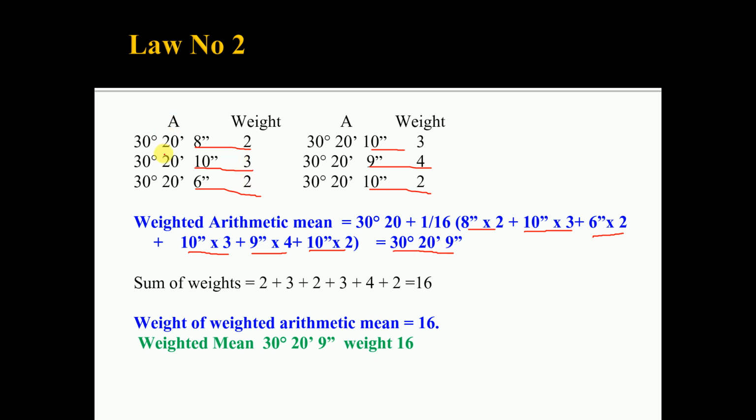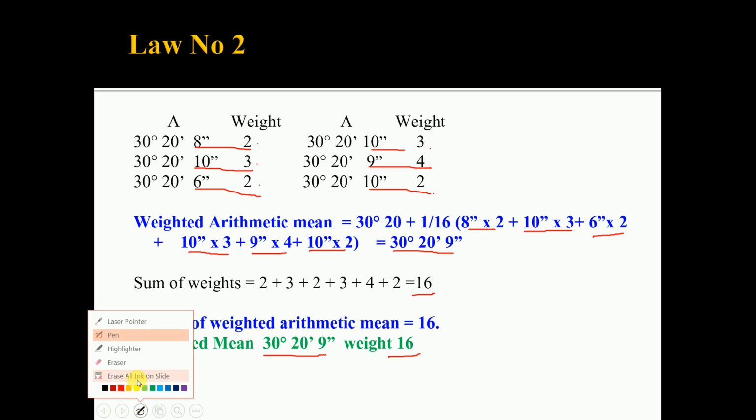So the most probable value of the 6th observation is the weighted arithmetic mean, and the weight of this mean is equal to the summation of all the weights. So 2 plus 3 plus 2 plus 3 plus 4 plus 2, the addition is 16. So the weight of the quantity 30 degrees, 20 minutes, 9 seconds is 16, the summation of weights. This is the second law.